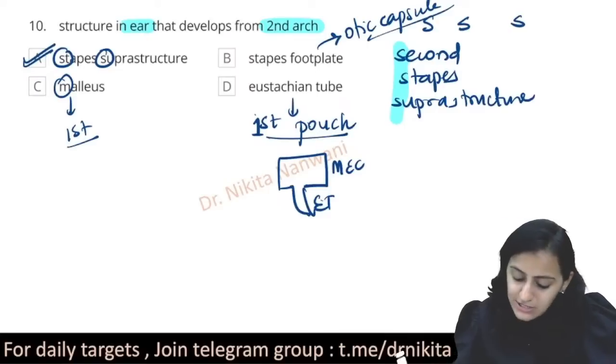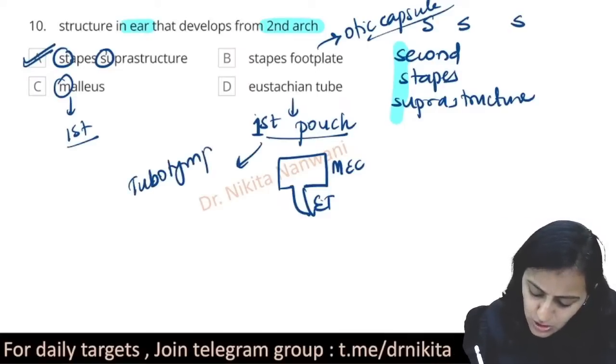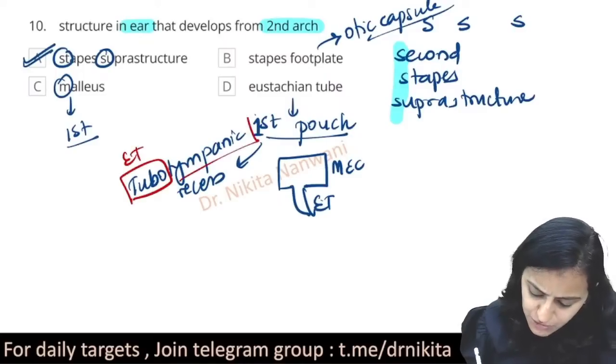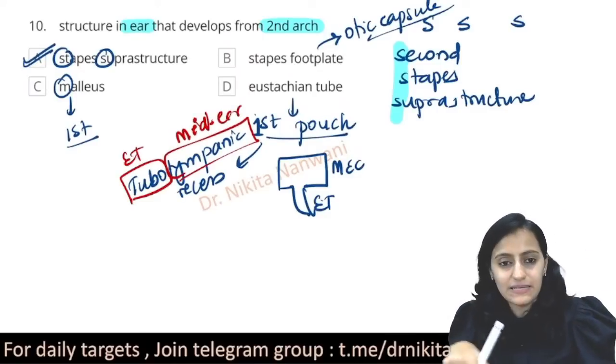Absolutely right, Shubham. So that is why the first pouch is also called the tubotympanic recess. Okay, what is the tube and what is the tympanic? Tube is the Eustachian tube. Tympanic means the tympanic cavity. That is the middle ear cavity. Okay, that is the middle ear cavity.